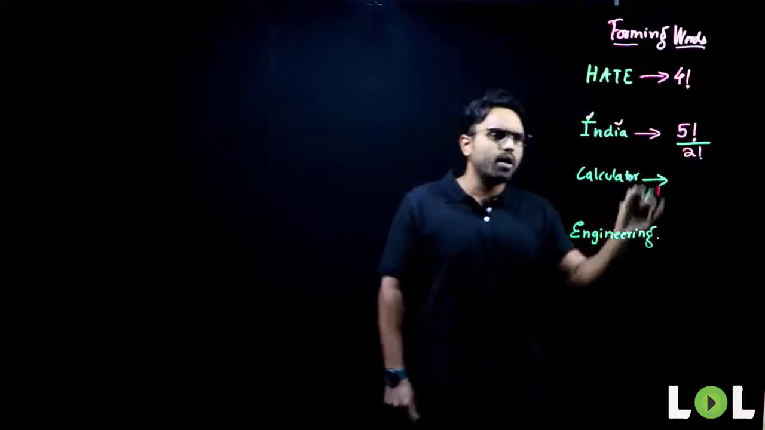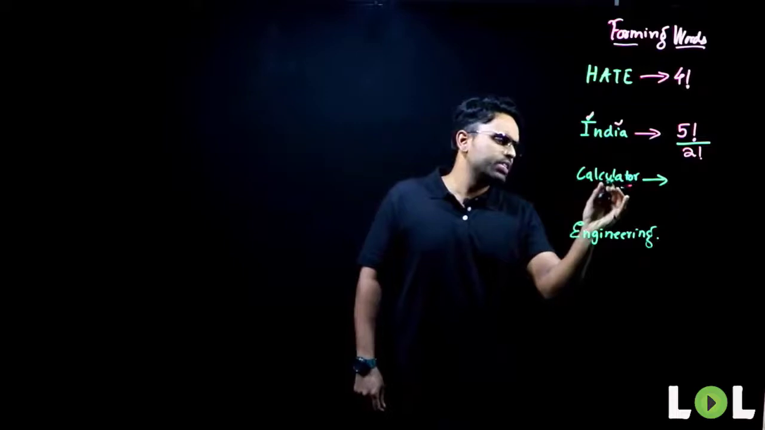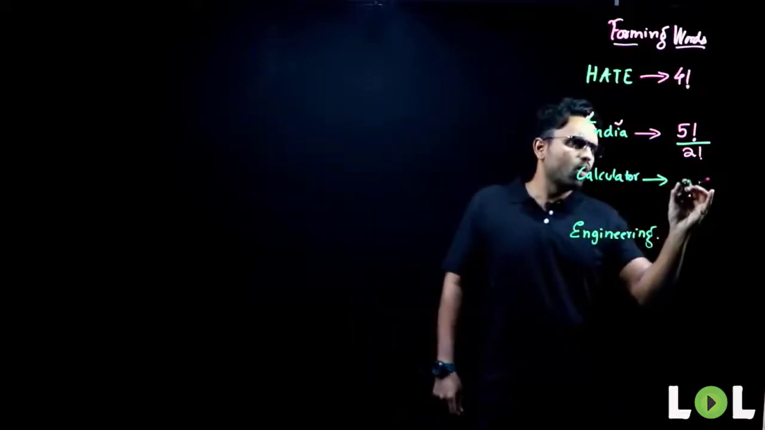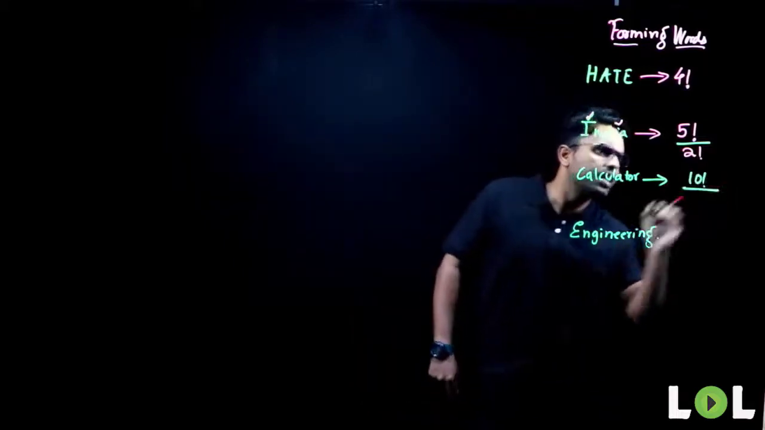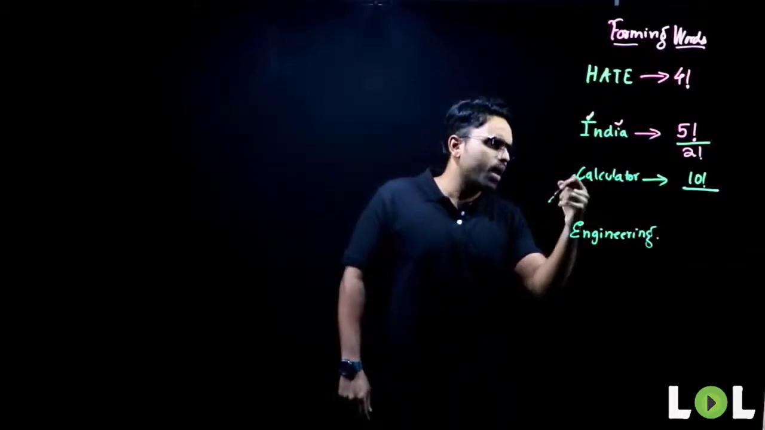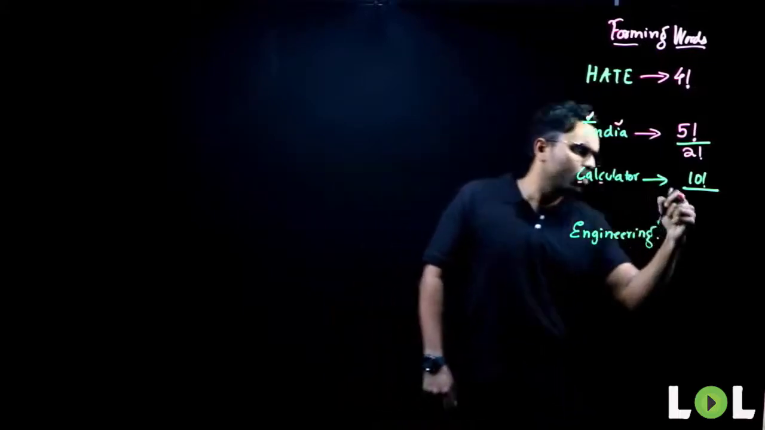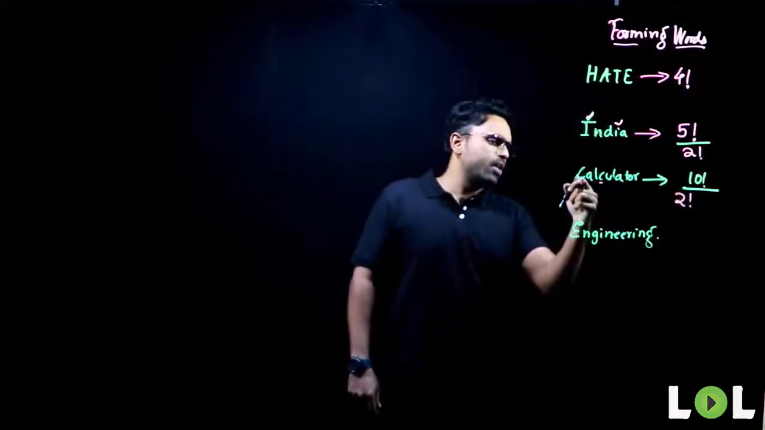Now let's try to calculate all of them. How many letters do I have here? 3, 6, 9 and 10. So what do I need to do? 10 factorial divided by how many C's do I have here? 1, 2, 1 and 2. That's it. Calculator: 2 factorial. Now, how many A's do I have here?